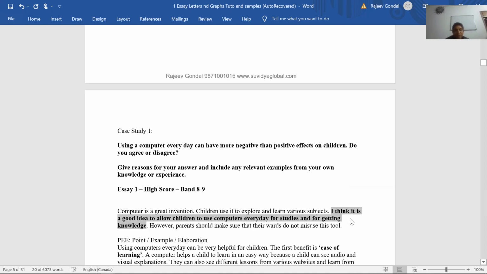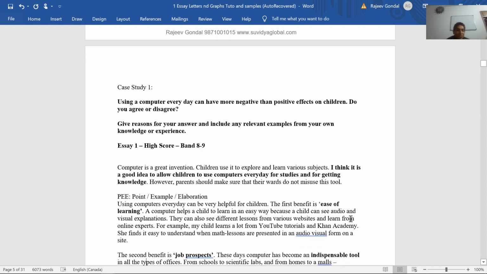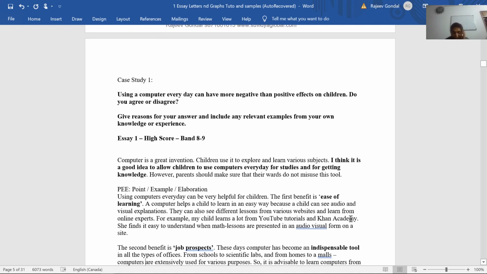So he has specified this and he has told that the purpose should be to study, not to just use it or misuse it. The purpose should be to use it for studies and not to waste time playing games or something like that. So I think that's the long and short of this discussion.